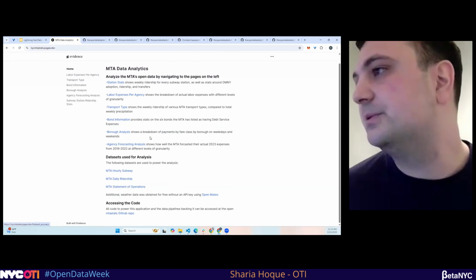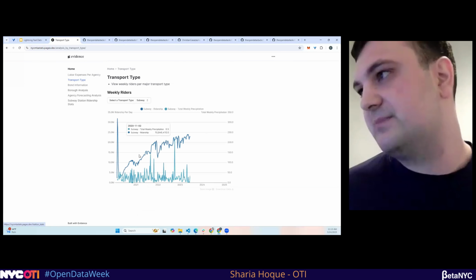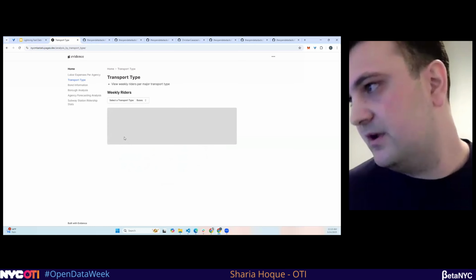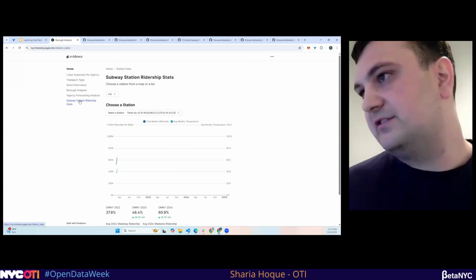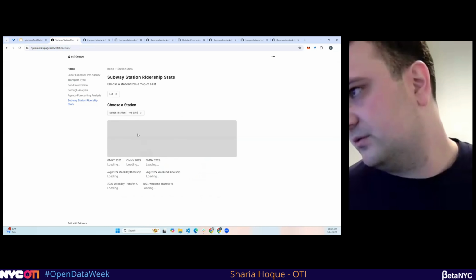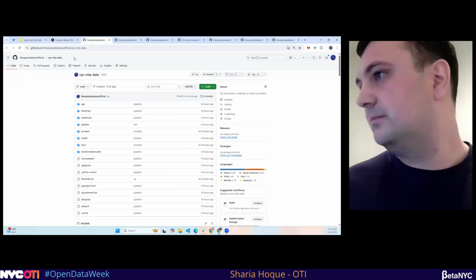Our goal is to be able to produce this live site here, which shows basic information about MTA stats, which can track different ridership over time, and it allows us to be interactive. And so we can check different stuff, different buns here. Cool. Great. So we're going to go here.